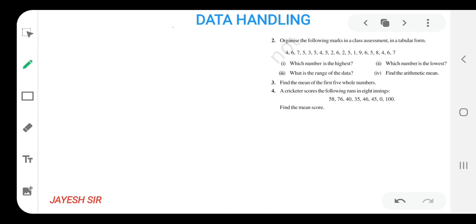So let us begin with the third sum for the day. Find the mean of the first five whole numbers. The basic concept of whole numbers is that they are 0, 1, 2, 3, 4, 5, and up to infinity. These all are the whole numbers. What is to be said? Find the mean of the first five whole numbers. We need to find the mean of the first five whole numbers.